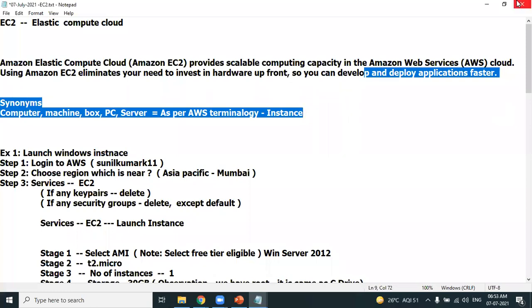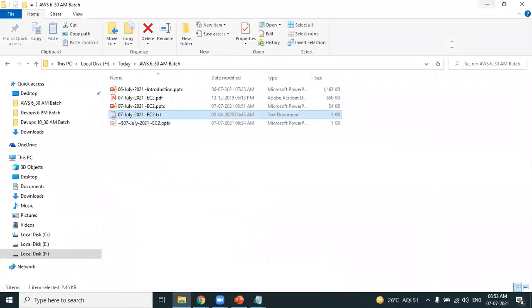What does that mean? Let's make the concept simplified.